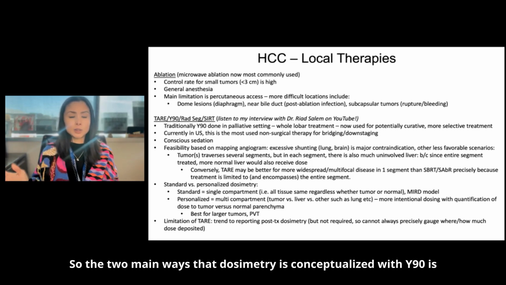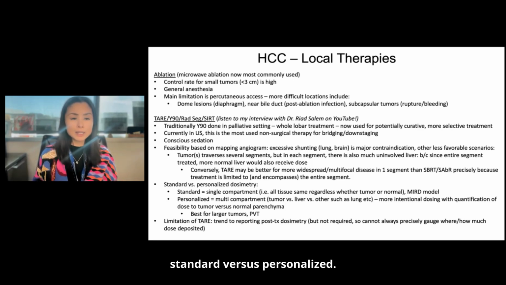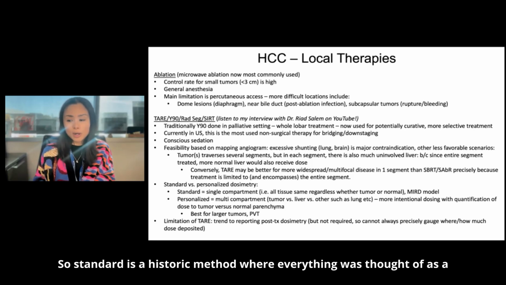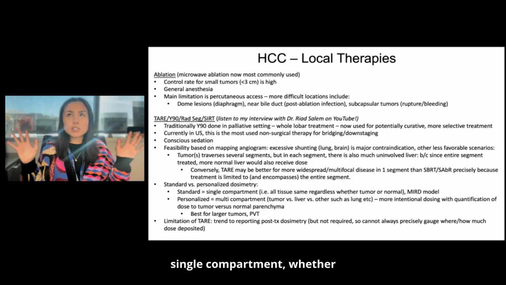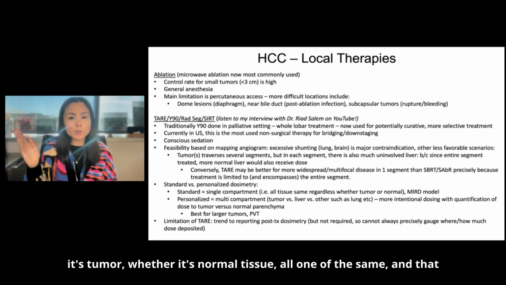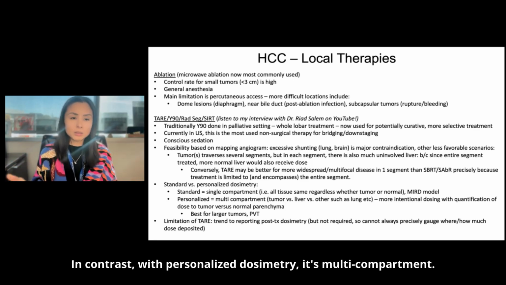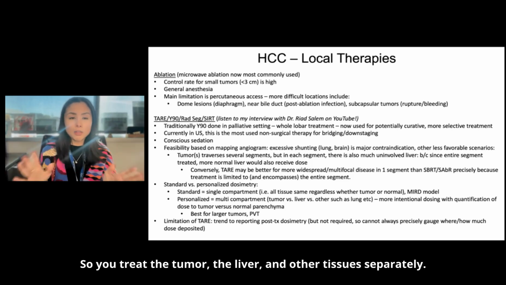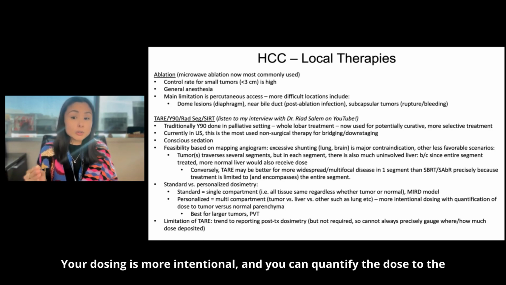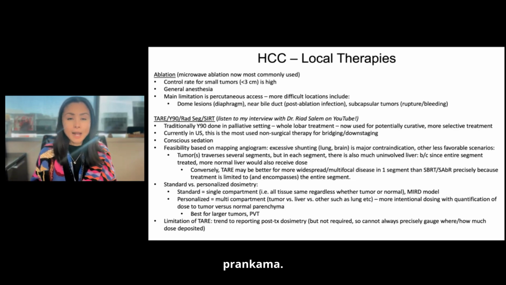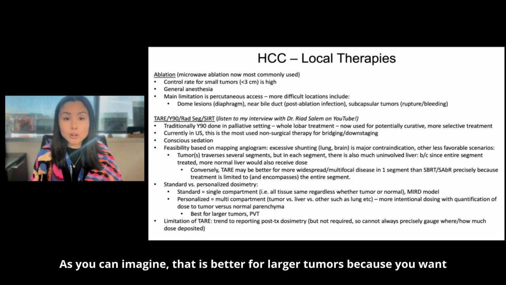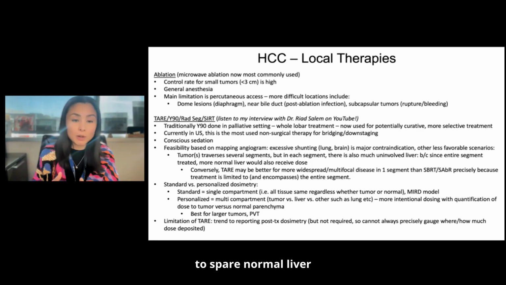Let's talk about dosimetry. So the 2 main ways that dosimetry is conceptualized with Y90 are standard versus personalized. Standard is a historic method where everything was thought of as a single compartment, whether it's tumor or normal tissue, all one and the same. And that is the traditional MIRD model. In contrast, with personalized dosimetry, it's multi-compartment. So you treat the tumor, the liver, and other tissues separately. Your dosing is more intentional, and you can quantify the dose to the tumor versus normal parenchyma. As you can imagine, that is better for larger tumors because you want to spare normal liver,